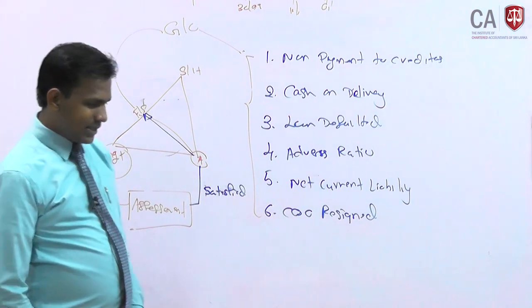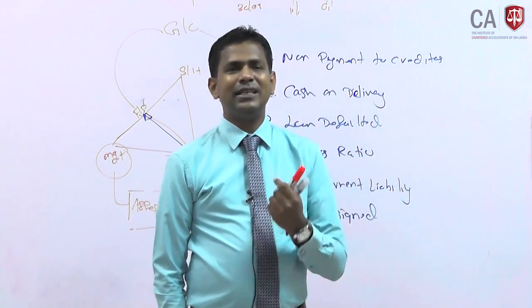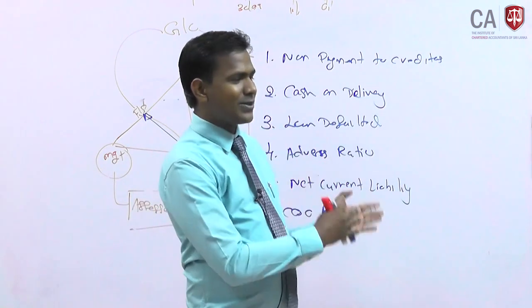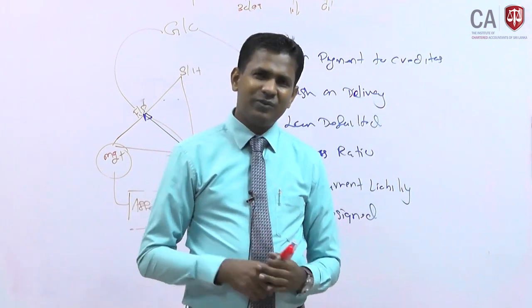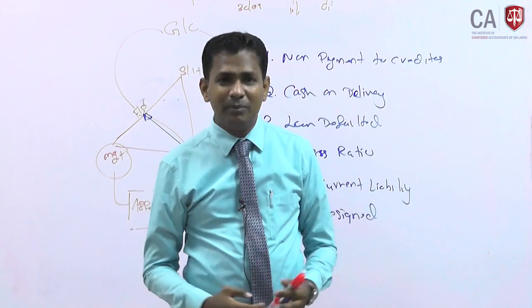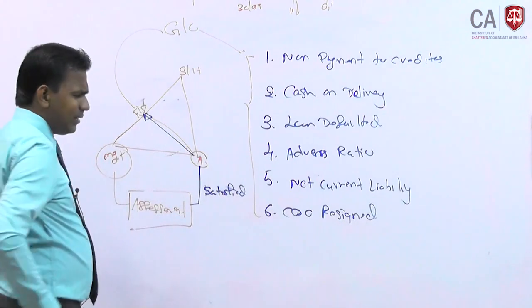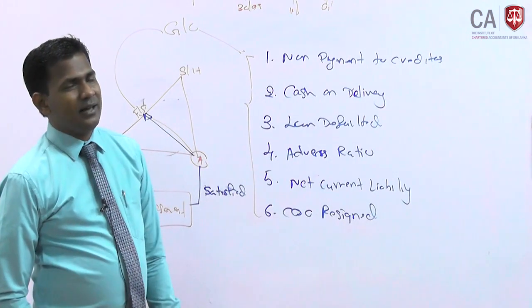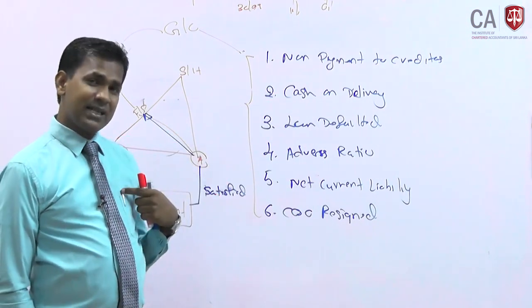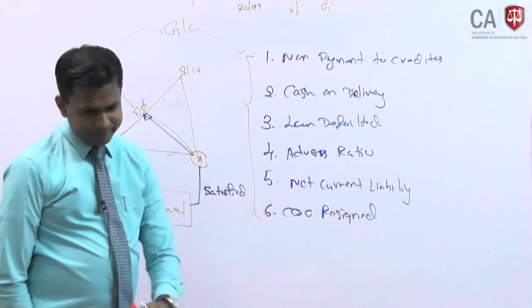Let's say the company says our revenue will increase by 20% by next year. Then the auditor should have evidence to say that the 20% increase is reasonable. If you see the last 10 years, the revenue has gone up by 10%, 20%, and also the market economic environment in the country is going to develop, so of course the demand will be high. In such circumstances, the auditor comes to a conclusion that, okay, the management assumption is reasonable. In actual circumstances it may be 10 or 30%, we can't predict, but you need to have a certain level of comfort based on the available information as of now. So now you are happy with that.